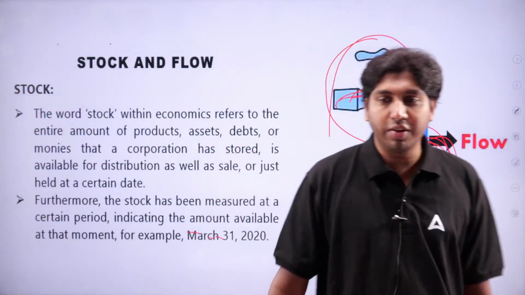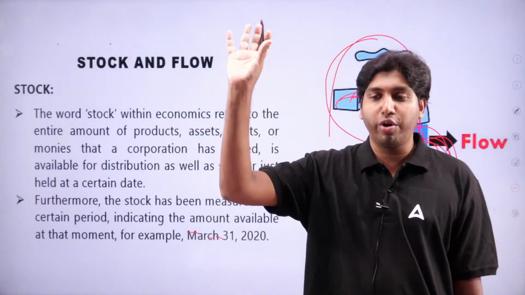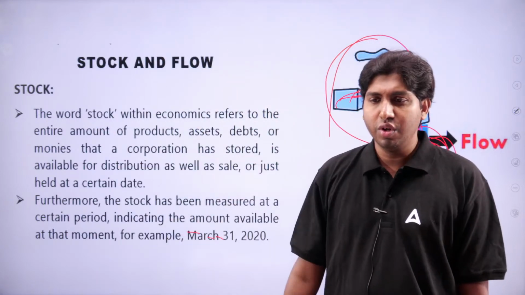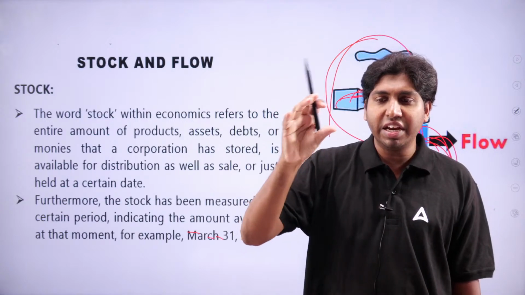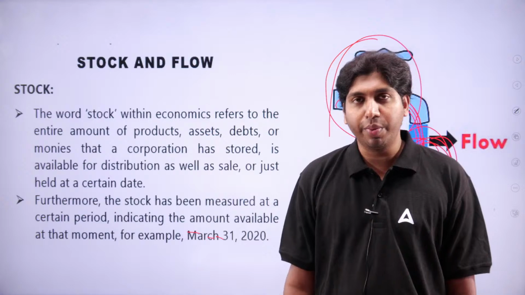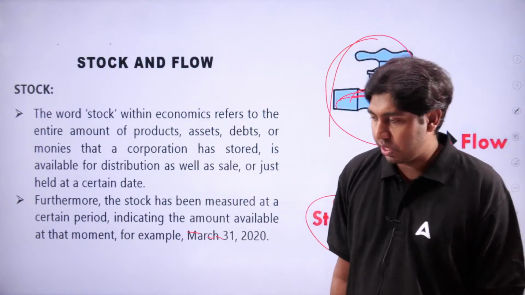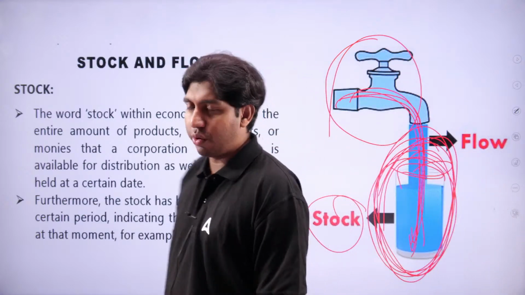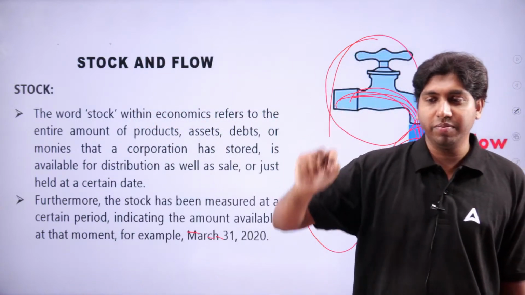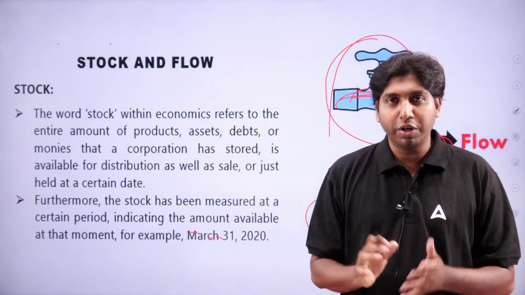Stock in economics refers to what? Entire amounts of products, assets, debt, whatever, indicated by a particular date. For example, April 1, 2020, March 1, 2020, Jan 1, 2024. Stock means a particular point in time.